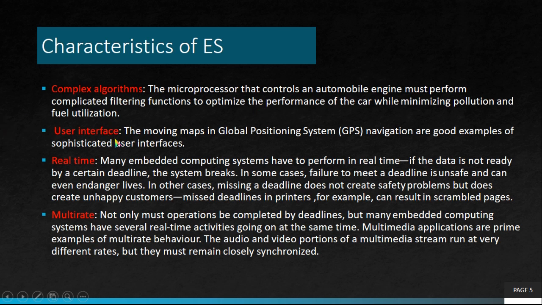Second one is user interface. An embedded system must be user friendly. An example is shown here. The moving maps in GPS navigation are good examples of sophisticated user interfaces, such as Google Maps and all. It's very friendly with the user.